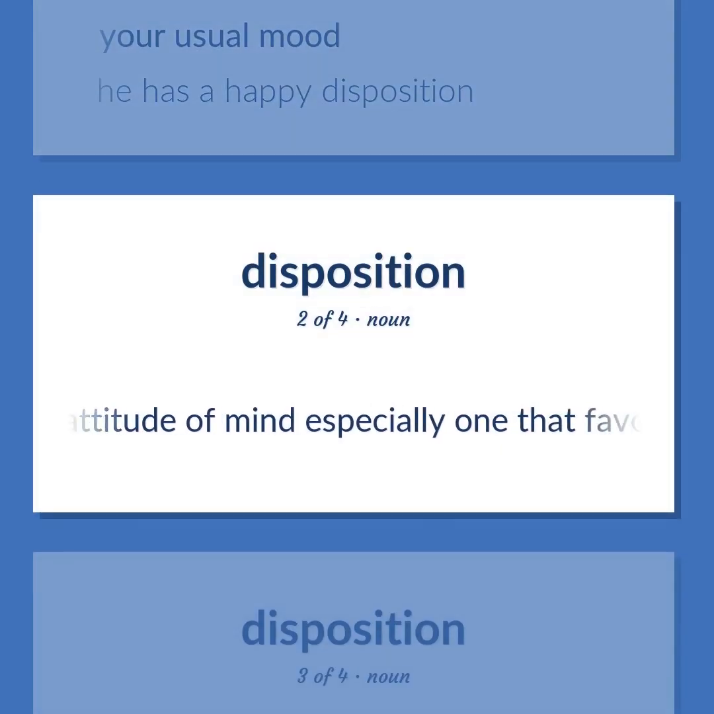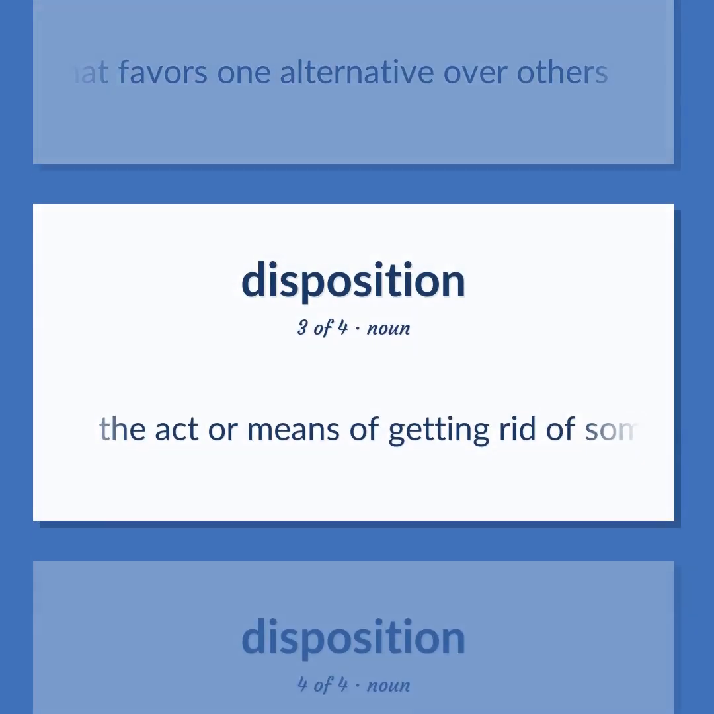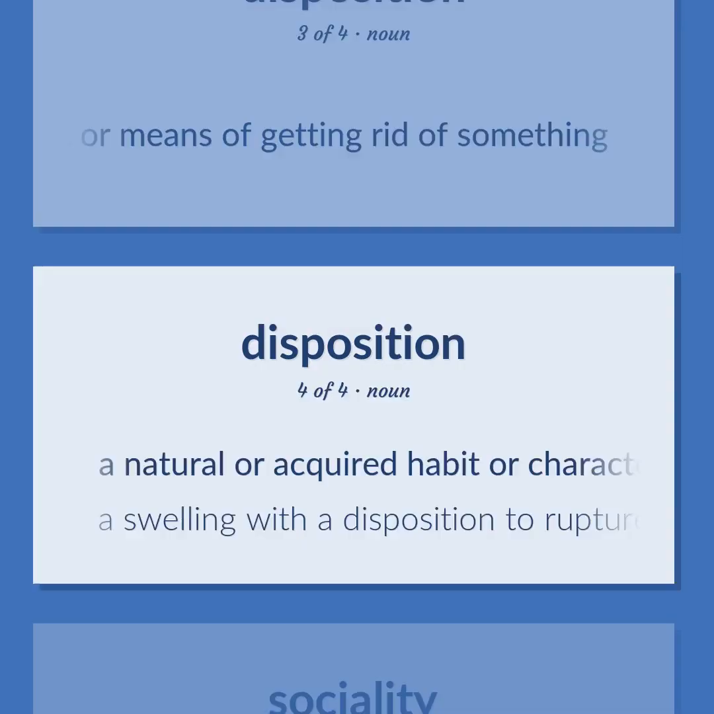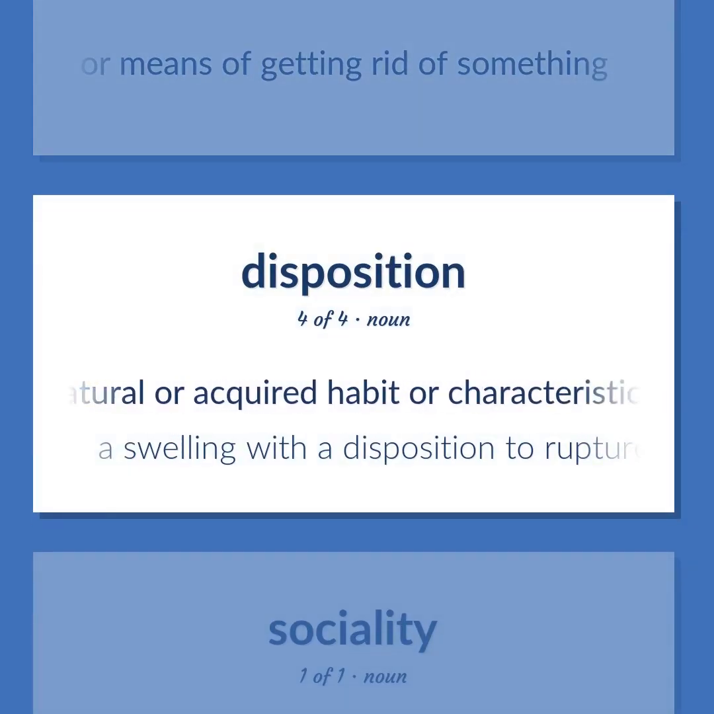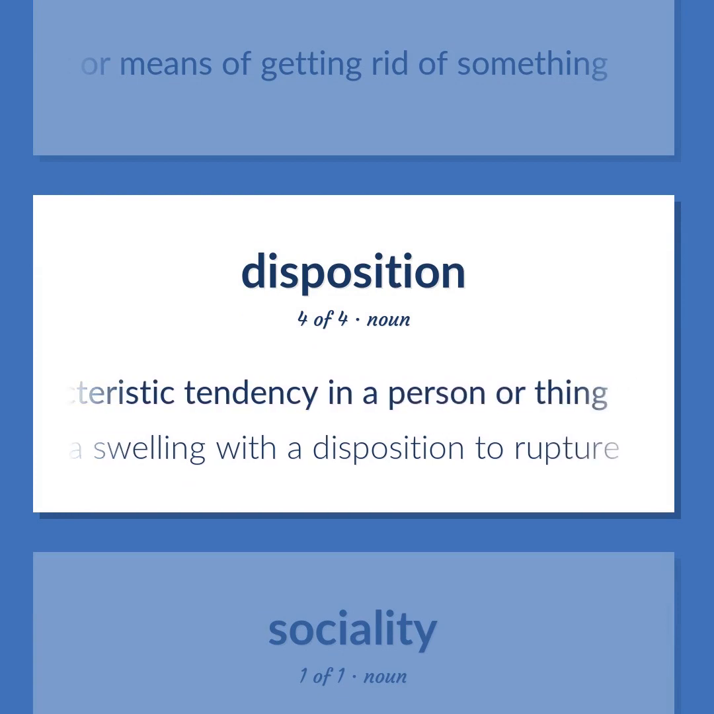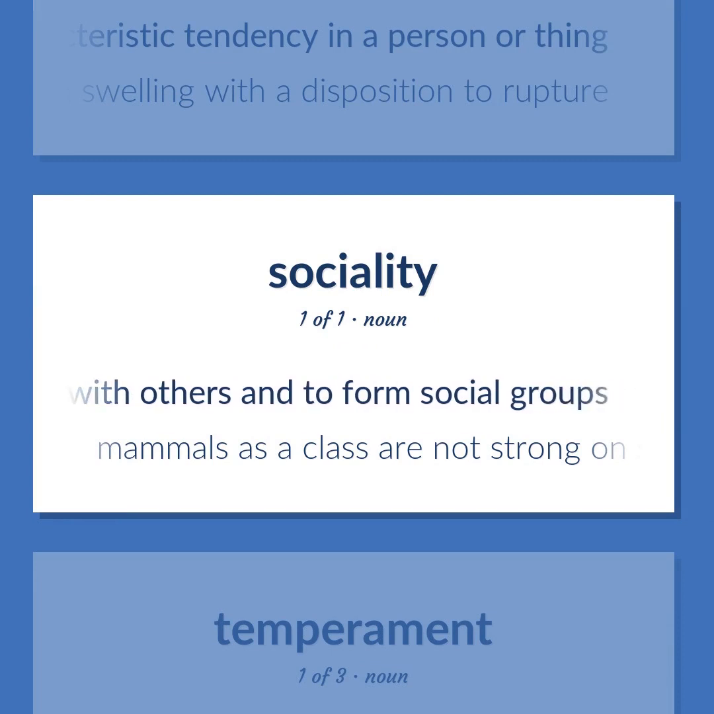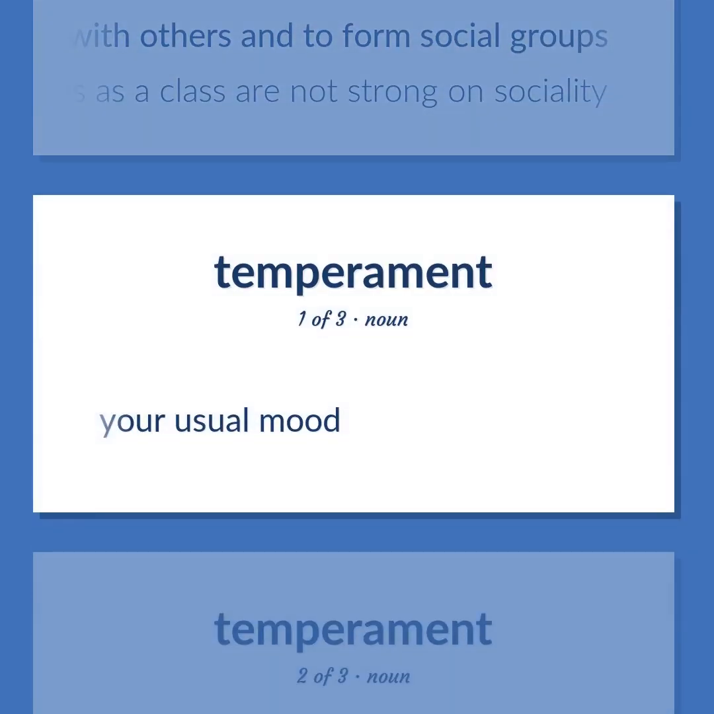An attitude of mind, especially one that favors one alternative over others. The act or means of getting rid of something. A natural or acquired habit or characteristic tendency in a person or thing. A swelling with a disposition to rupture. The tendency to associate with others and to form social groups. Mammals as a class are not strong on sociality. Your usual mood.